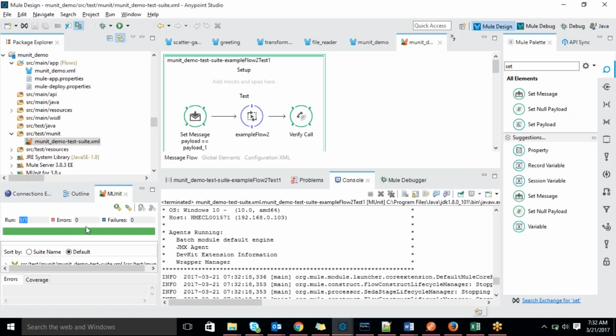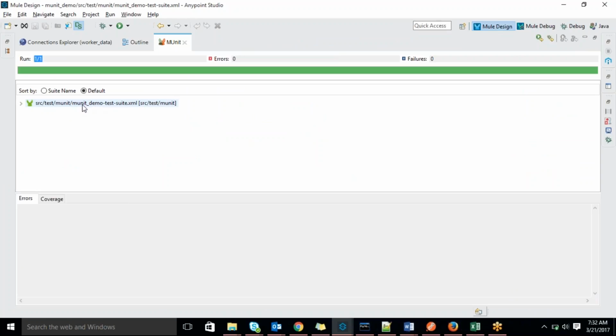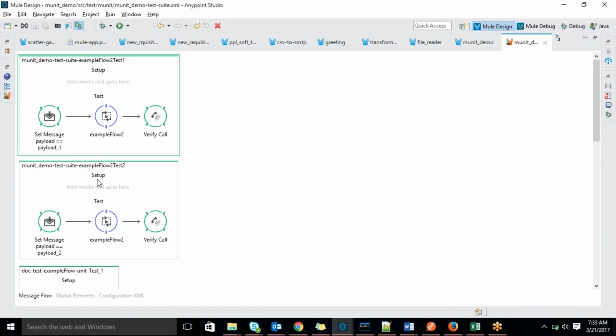If you get the green, if you get error 0, then there is no issue actually. If you get any issues, it will clearly show the error message and the stack trace. See this, this is the flow you executed, right? MUnit demo test suite example flow test 1 you executed, and it succeeded. This way you have to write all the test cases. This is test 1. Similarly, you have to test test 2.